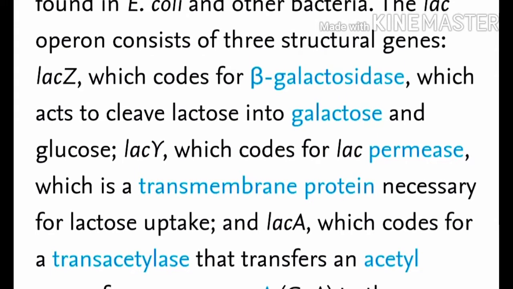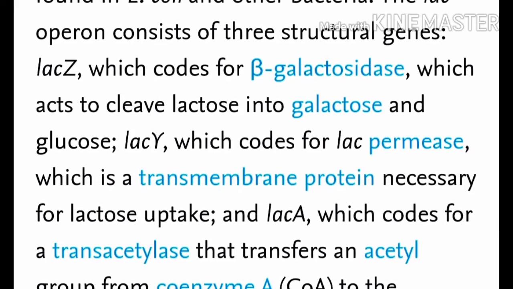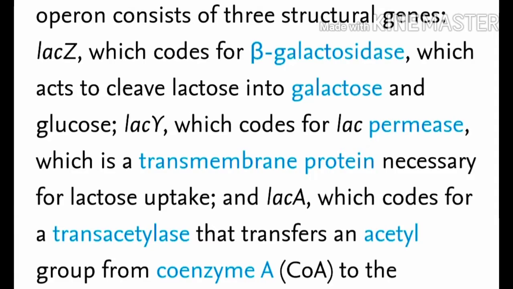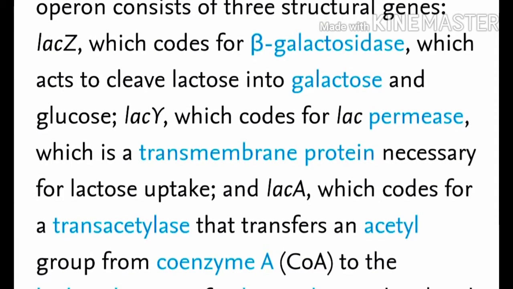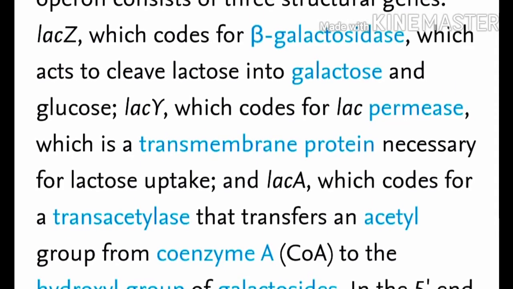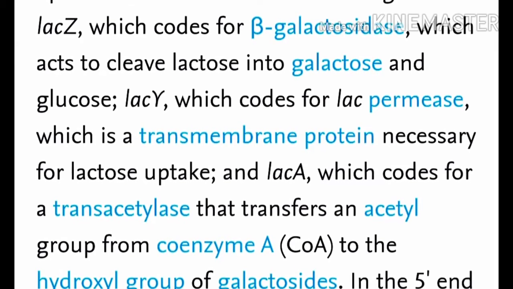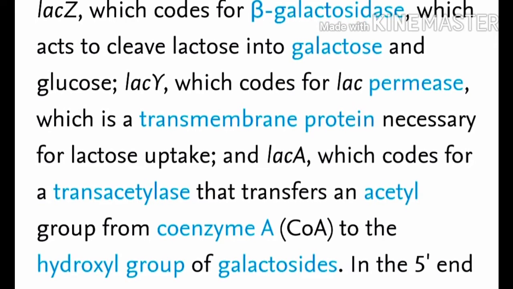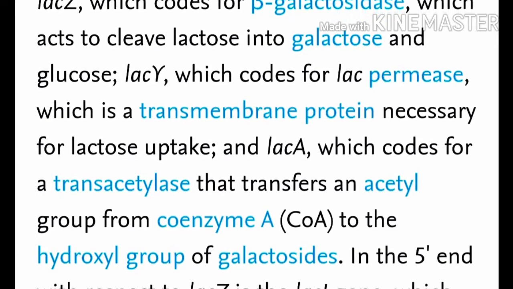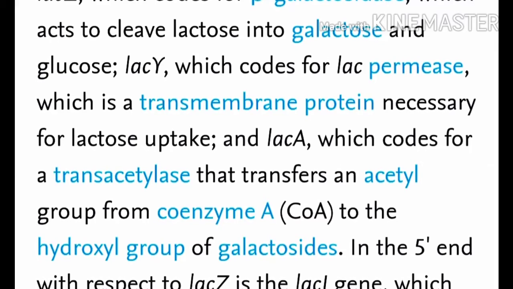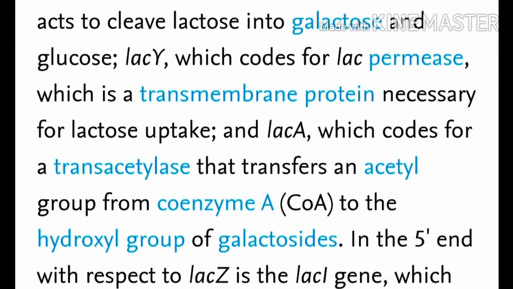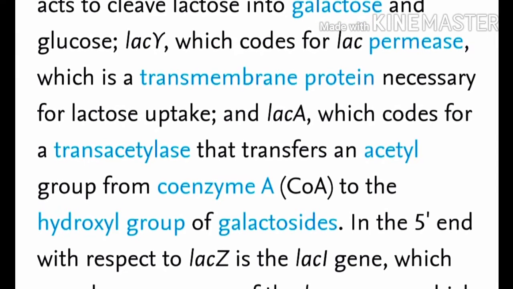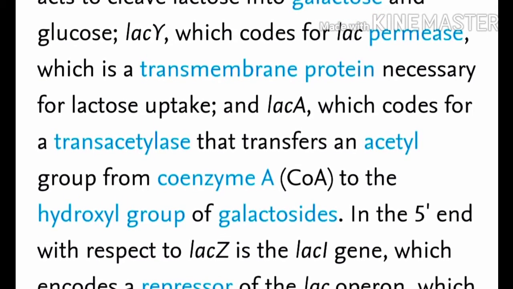The Lac Y gene, which codes for permease, which is a transmembrane protein necessary for lactose uptake, and the Lac A gene, which codes for transacetylase that transfers an acetyl group from coenzyme A or CoA to the hydroxyl group of galactoside.